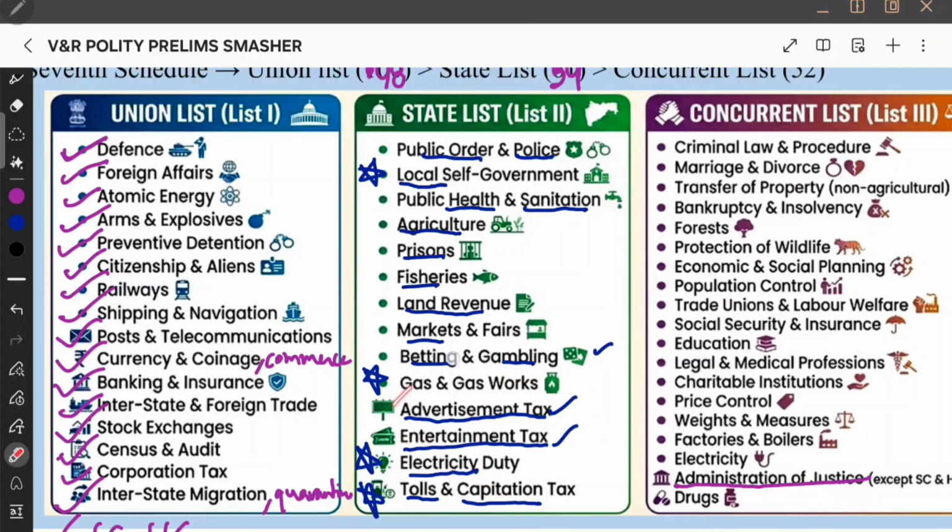And then toll tax. Whenever a vehicle goes on the road, you collect a certain tax from that vehicle, right? That is toll tax. The tax varies depending upon the vehicle and depending upon the kilometers traveled by that vehicle. Okay, so that is the tax that is collected by state list. So state list, electricity duty, and then toll and capitation tax. Remember that electricity is concurrent list, electricity tax is state list.